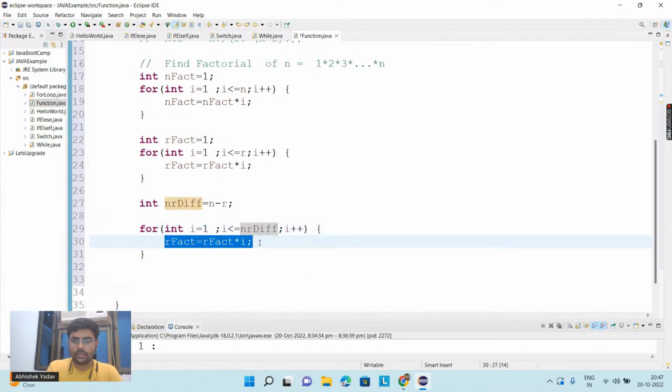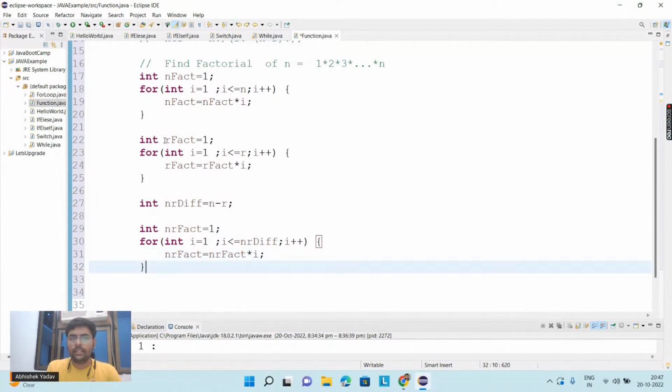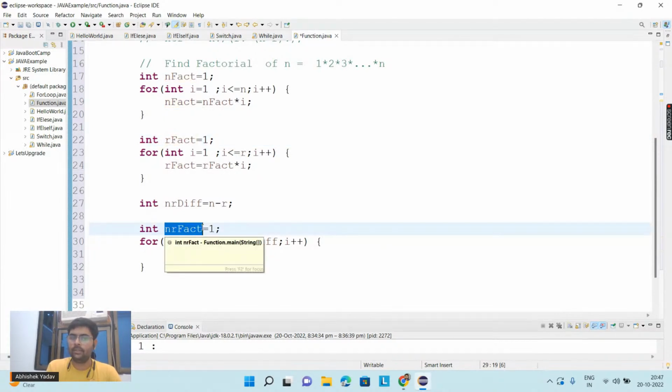And in order to store the result of the n minus r factorial, I will take one variable, that is nr factorial, and again I will initialize it to 1. And I will write nr factorial is equal to nr factorial into i. Okay, everyone? So till this point I have calculated n factorial, r factorial, and the factorial of the difference n minus r.